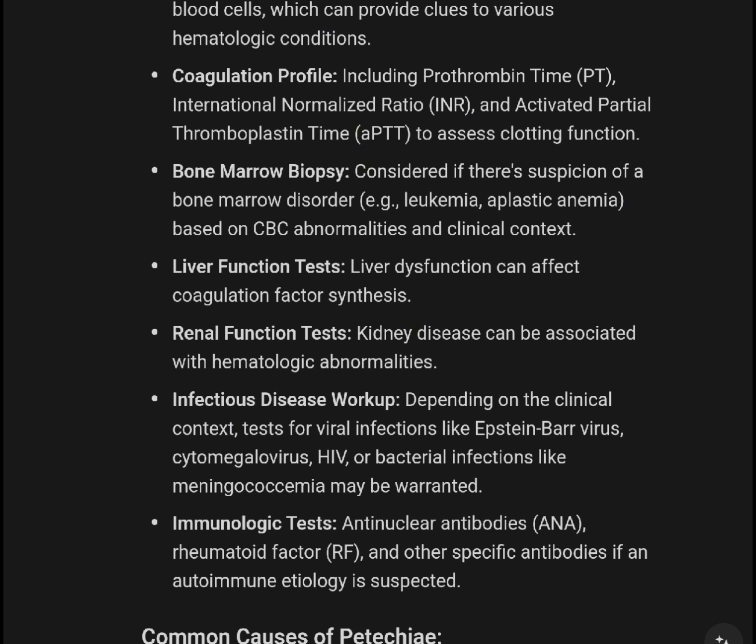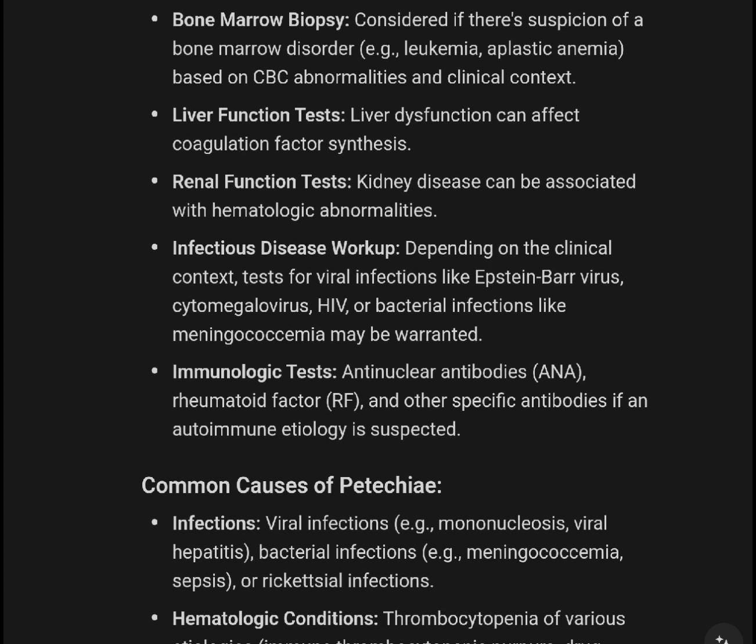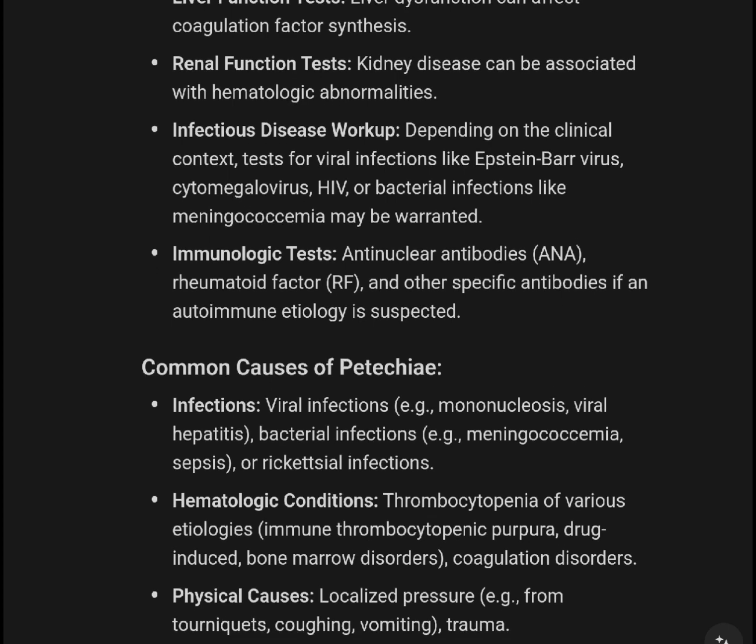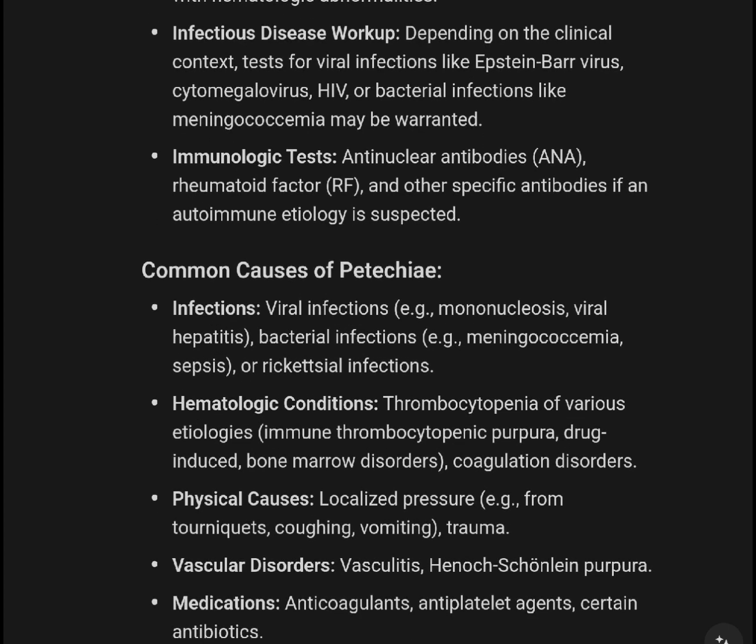Liver function tests: liver dysfunction can affect coagulation factor synthesis. Renal function tests: kidney disease can be associated with hematological abnormalities. Infectious disease workup depends on the clinical context. Tests for viral infections like Epstein-Barr virus, cytomegalovirus, or HIV, or bacterial infections like meningococcus may be warranted. Immunological tests: antinuclear antibodies, ANA, ENA, rheumatoid factor, RF, and other specific antibodies if an autoimmune etiology is suspected.